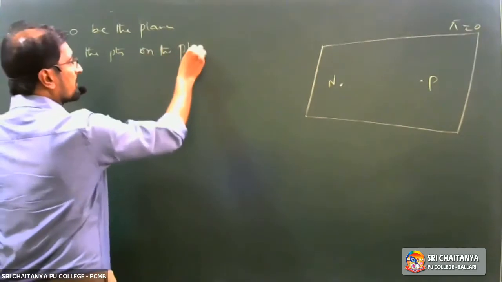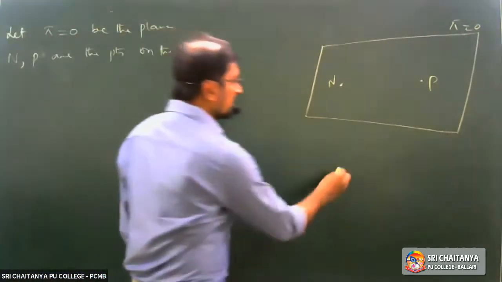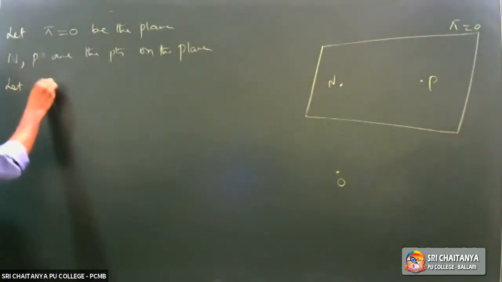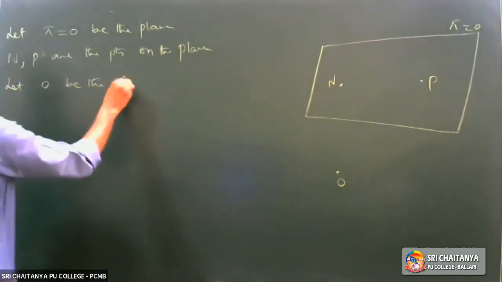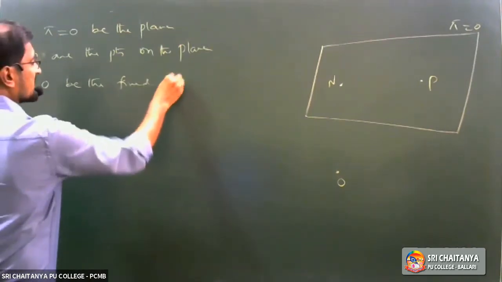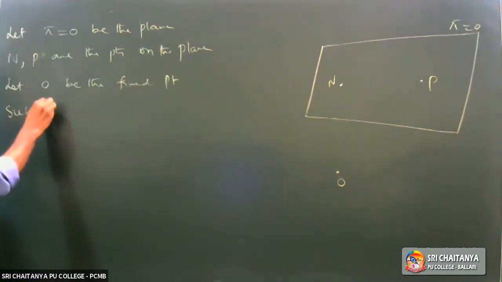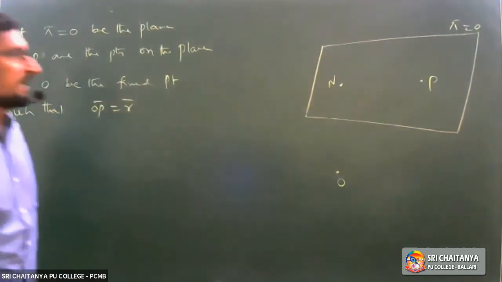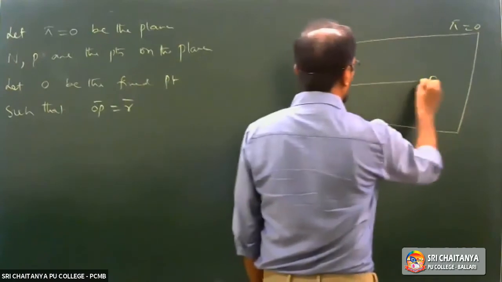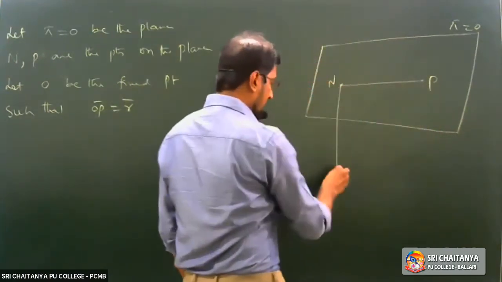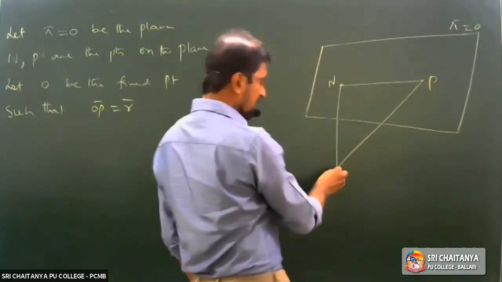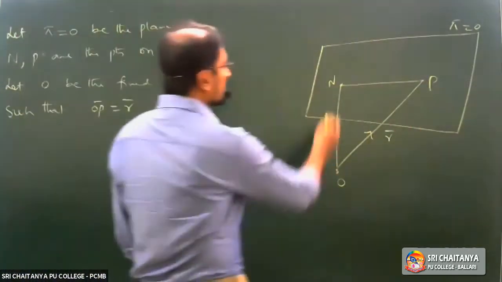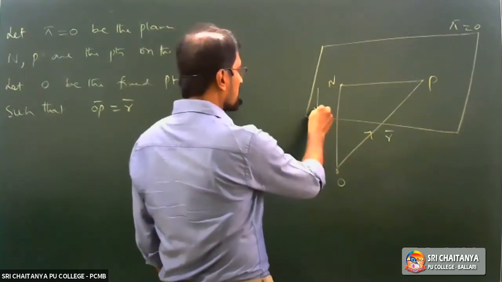Observe whatever I am drawing, I am writing. Let O be the fixed point such that OP bar is equal to r bar, right? Now, see here. I am going to consider the distance ON.